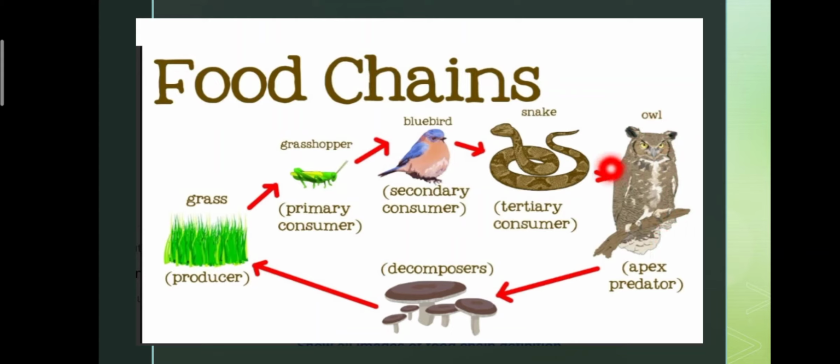Then after the death of this owl, decomposers act on it and eat its dead body. Again, decomposers convert the owl into fertilized soil, which is absorbed by plant and produces food, and plant acts as producer.